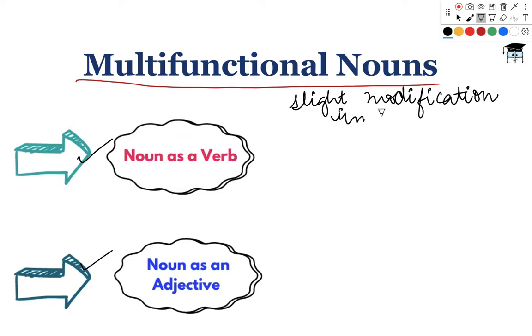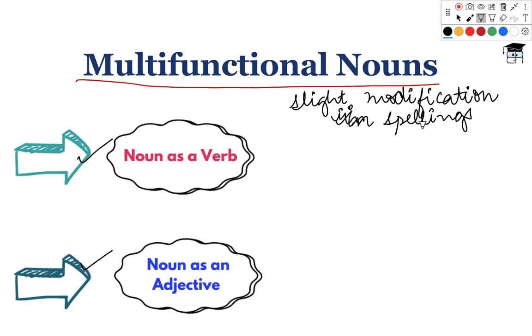When there are slight modifications in the spellings of the word, a different form is taken up by the noun. It can act as a verb or it can act as an adjective. Now this phenomenon will guide us to identify whether it is a noun, a verb or an adjective.